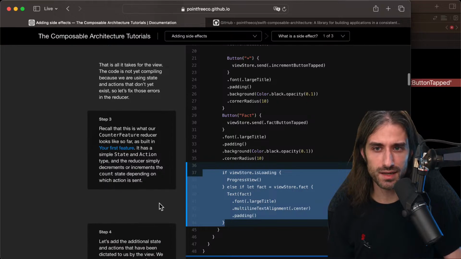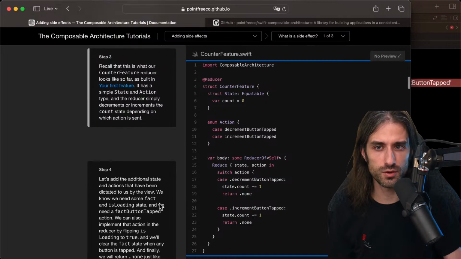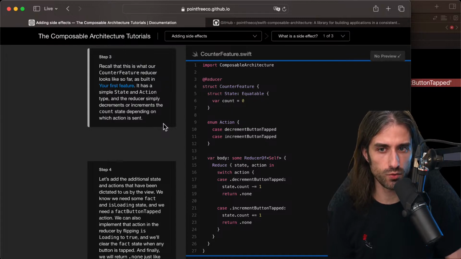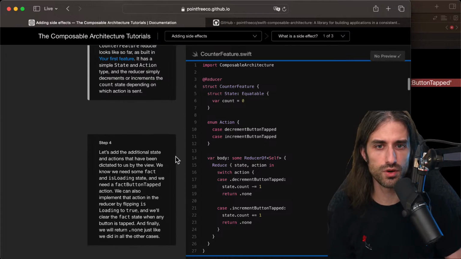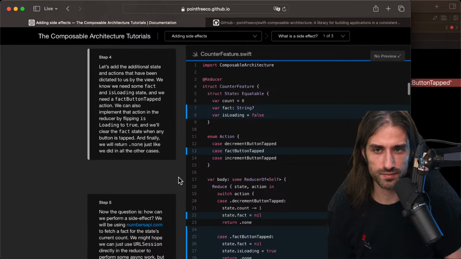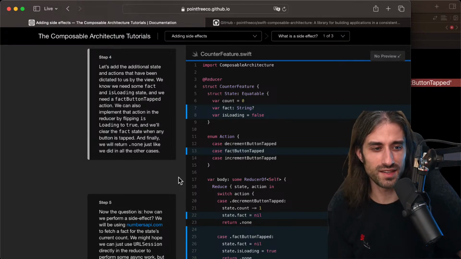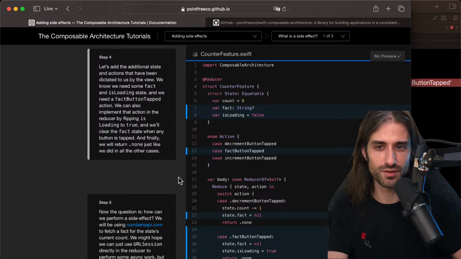The code is not yet compiling because we are using state and actions that don't yet exist. So let's fix those errors in the reducer. Recall that this is what our counter feature reducer looks like so far, as built in your first feature, the chapter just before. It has a simple state and action type, and the reducer simply decrements or increments the count state depending on which action is sent. In our case, it also resets the counter, not the state. I mean, it also resets the state, but it resets the counter, and since the state is only made of the counter, we can say it resets the state.